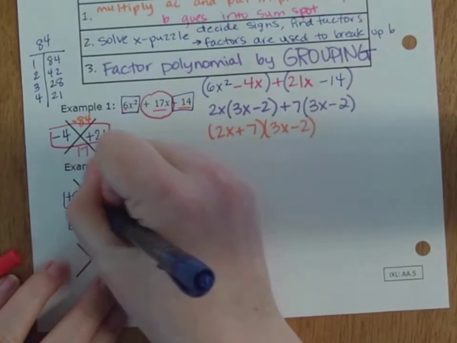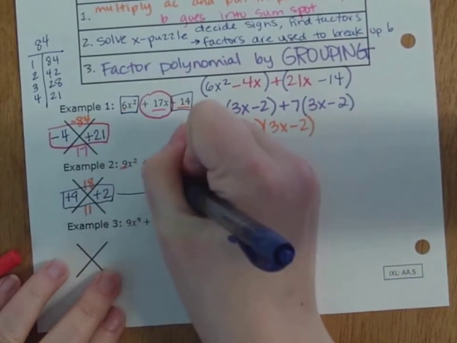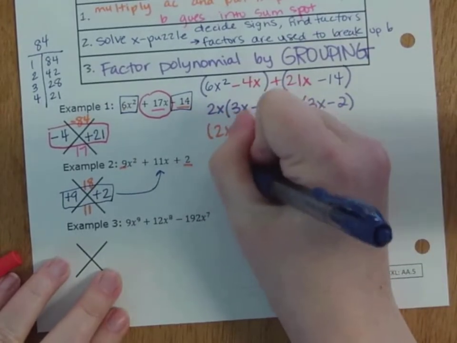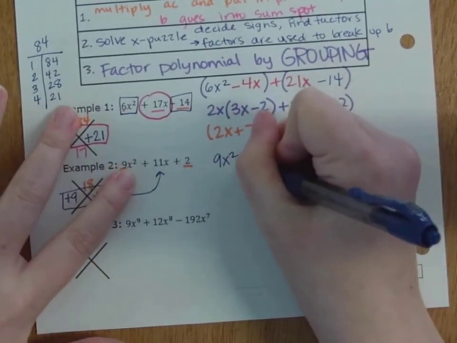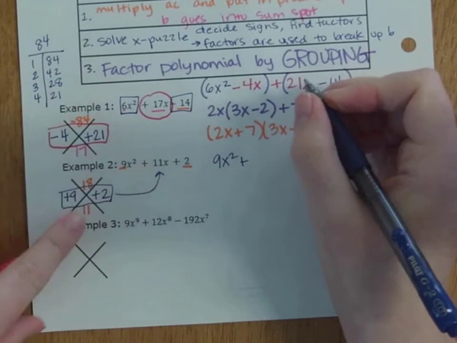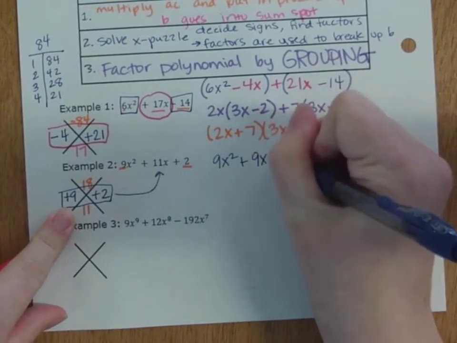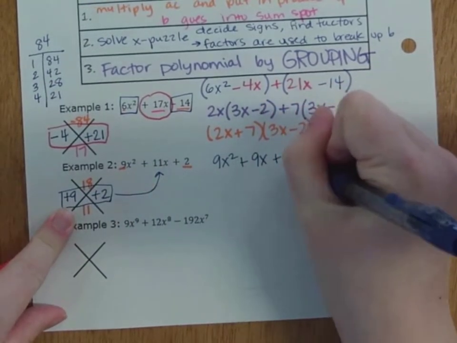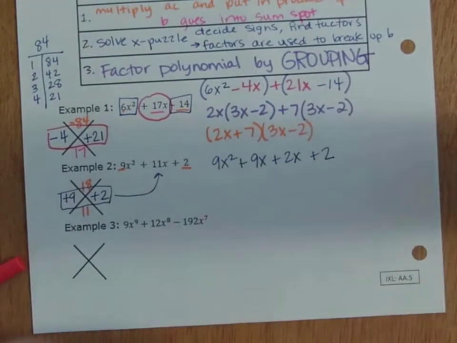So remember that this is telling us how to break up B. So 9x squared still remains, but instead of plus 11x, I'm writing plus 9x plus 2x plus 2. And then we group.